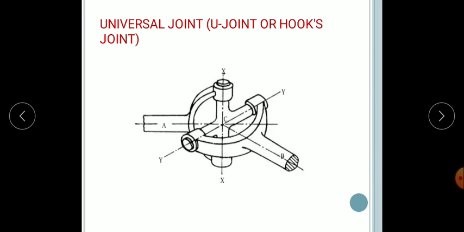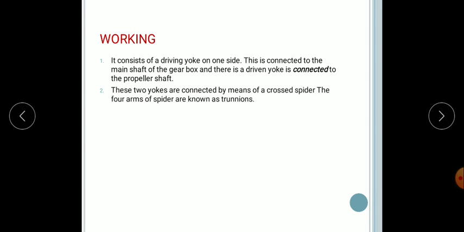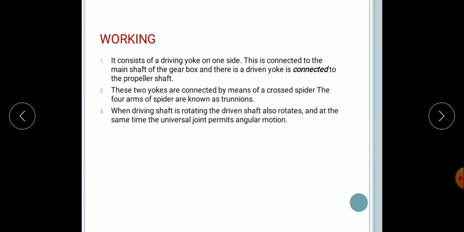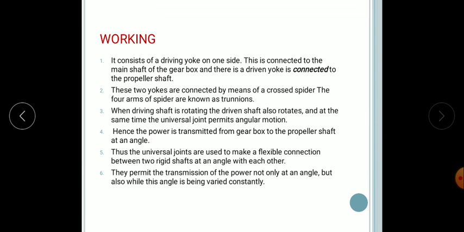When the driving shaft is rotating, the driven shaft also rotates. At the same time, the universal joint permits angular motion, and power is transmitted from the gearbox to the propeller shaft at an angle. Thus, universal joints are used to make flexible connections between two rigid shafts at an angle with each other. They permit the transmission of power not only at an angle but also while the angle is being varied constantly. So this is the working of the universal joint. Next comes the differential.